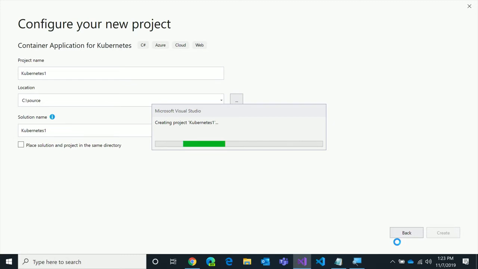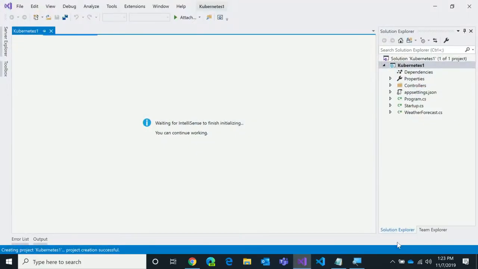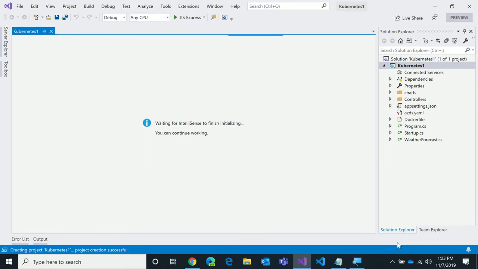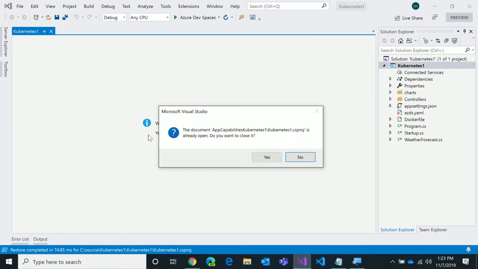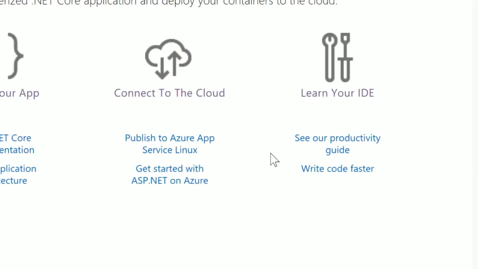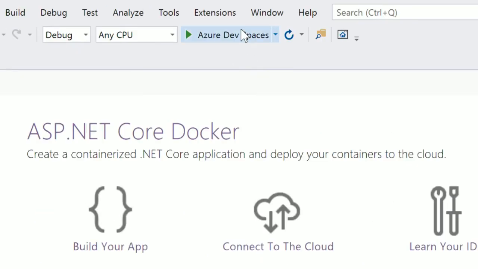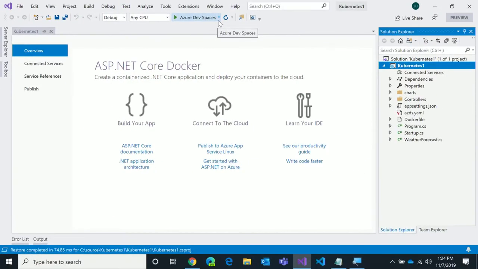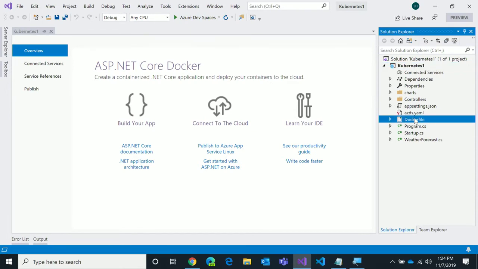And this is just going to create a regular ASP.NET Core Web API project, but it's going to stick a bunch of stuff in it that makes it ready for, number 1, Kubernetes, and number 2, it's going to turn on a feature called Dev Spaces. This will be the little glitch that you'll see many times as Shane and I talk today. Yep. Okay. So you might also notice that my Run button now says Azure Dev Spaces, and I'll explain what all this means in a second. So my app has got a Docker file in it, just like Shane's had before. There you go.